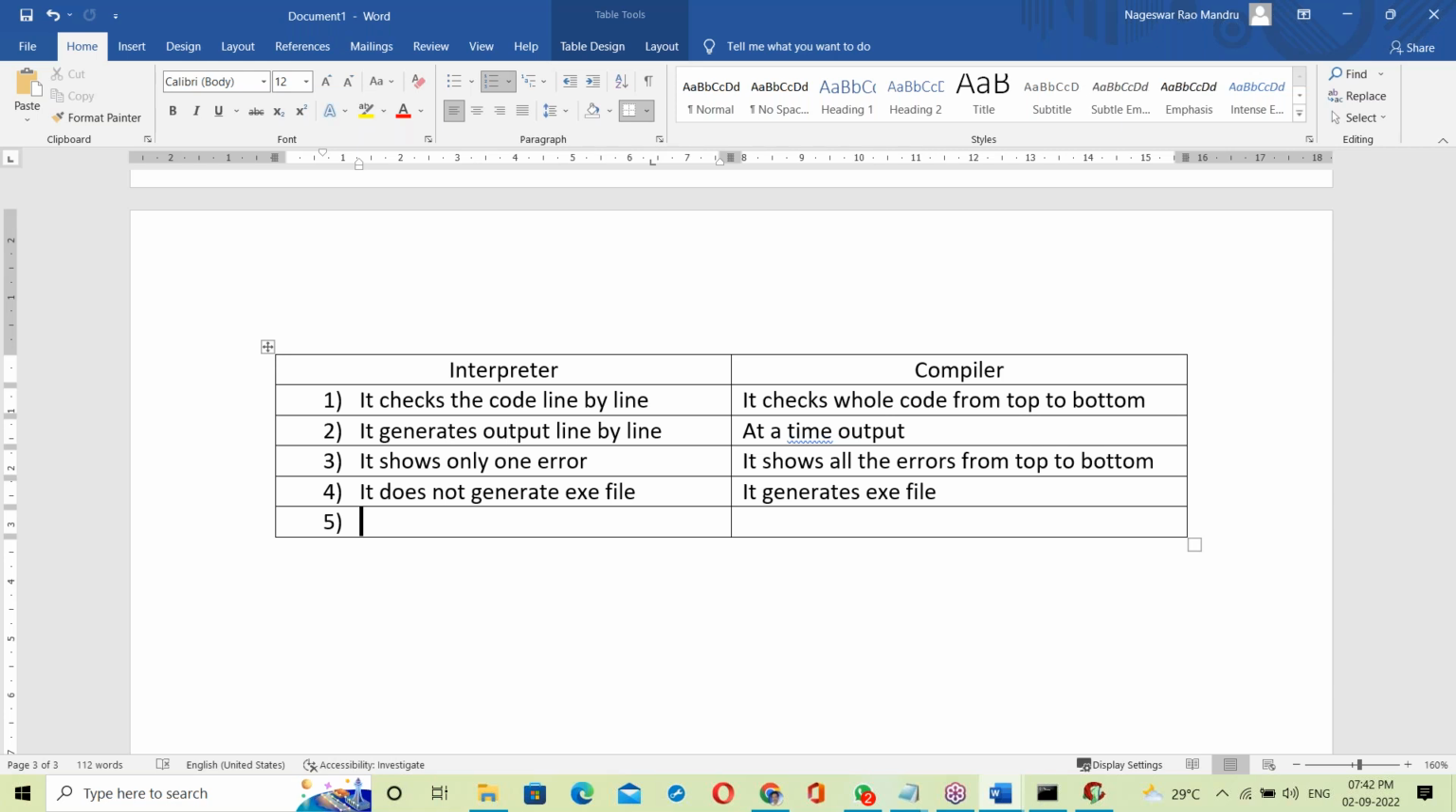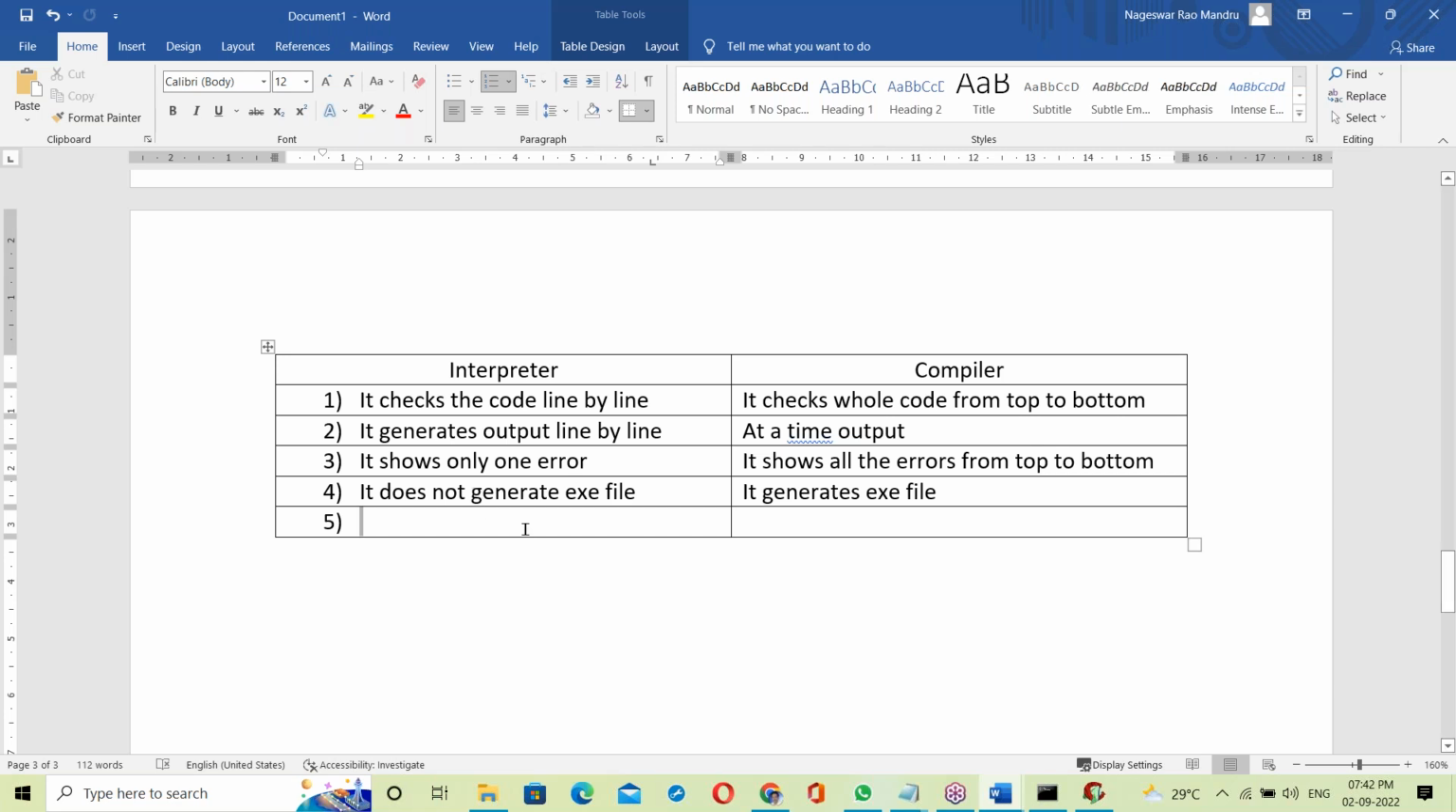Sir, for how many languages will it support, interpreter only? Compiler has C and C++ and Java, no? Just a minute, I'm explaining examples of that. Wait, I will explain very clearly.